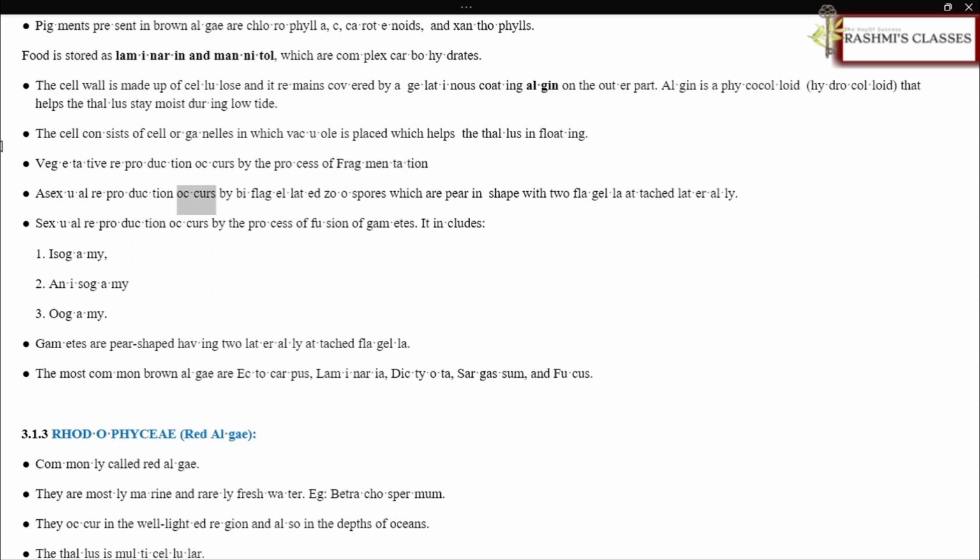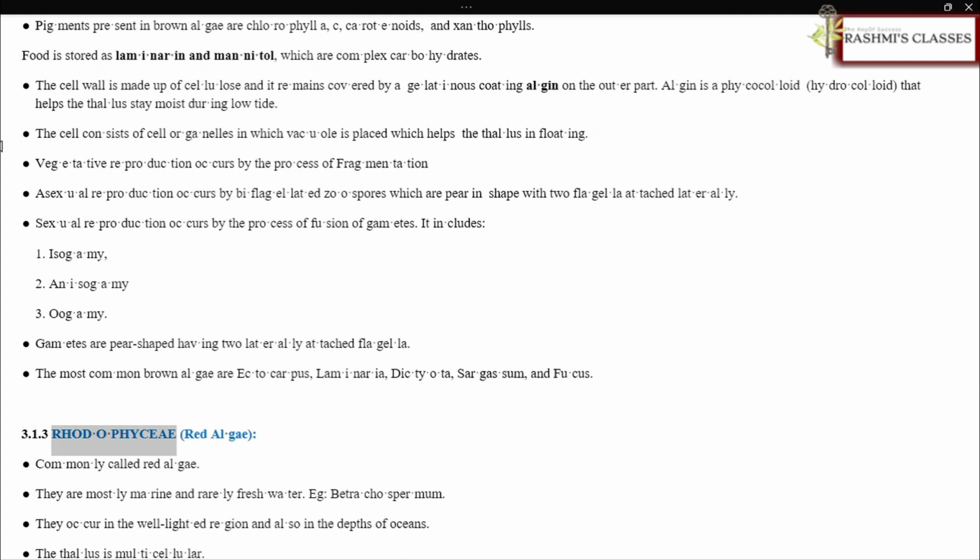Asexual reproduction occurs by biflagellated zoospores, which are pear-shaped with two flagella attached laterally. Sexual reproduction occurs by the fusion of gametes. It includes isogamy, anisogamy, oogamy. Gametes are pear-shaped, having two laterally attached flagella. The most common brown algae are Ectocarpus, Laminaria, Dictyota, Sargassum, and Fucus.